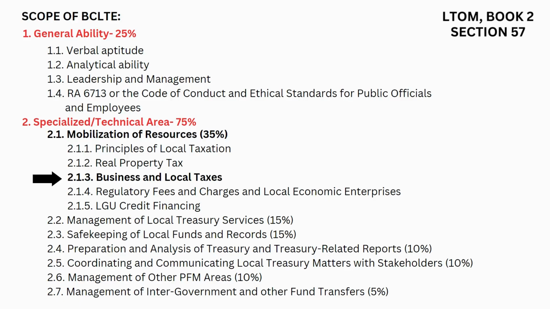Welcome. Our topic coverage in these review questions is all about Book 2 of the LTOM, specifically Section 57, the local business tax.